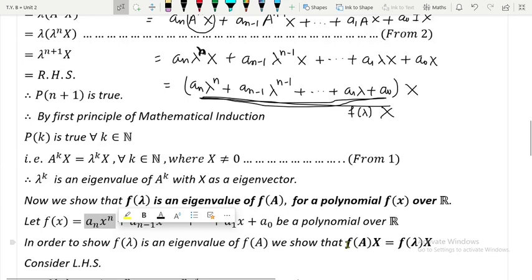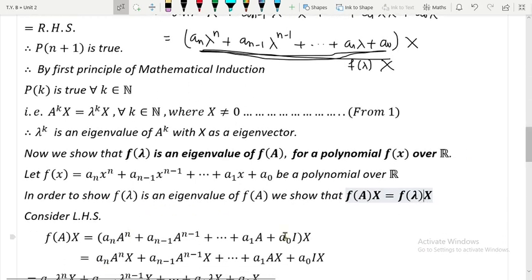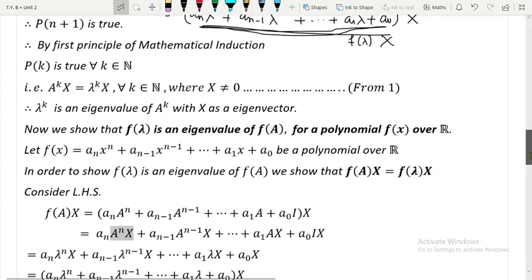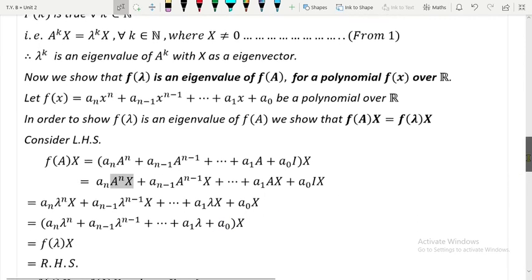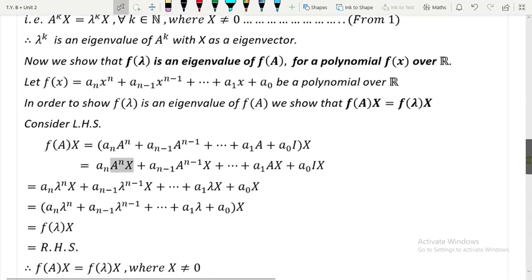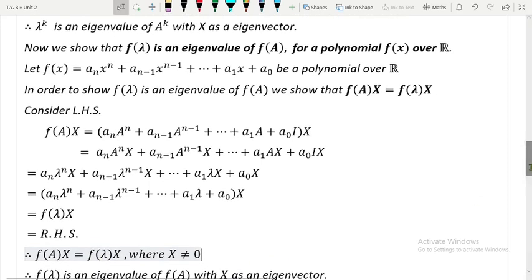Now in order to show f of lambda is the eigenvalue of f of A, we have to show this. I have started with the left hand side, I got this, then by putting x inside I got this. You already know what A raised to n x is, that has been used. This x again has been pulled out, and you are left with f of lambda x, and that is exactly the right hand side, and therefore we have proved this, and therefore f of lambda is an eigenvalue of f of A with x as an eigenvector.